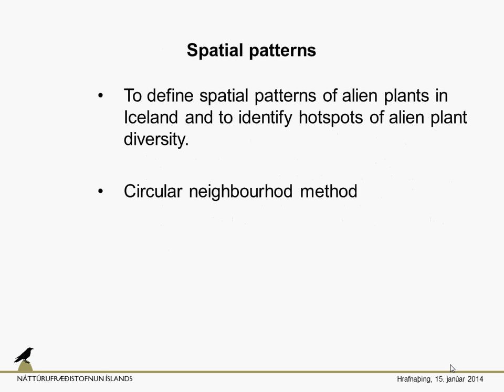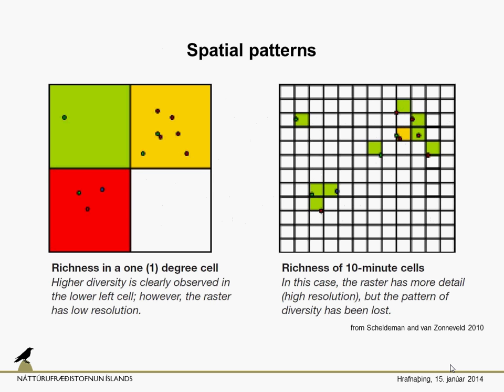Now something more about the spatial distribution. We wanted to define the patterns of alien plant distribution and identify some hotspots, if there are any, of this distribution and diversity. And to do that, we used the circular neighborhood method. Well, I will just briefly tell you about the method itself.